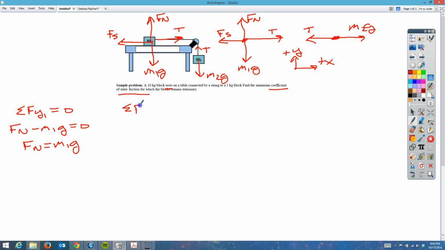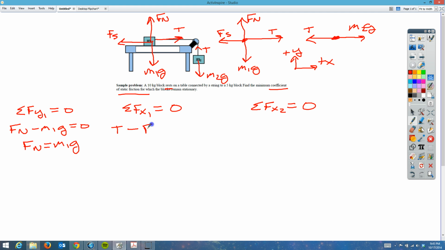Let's look at the sum of the forces in the x direction for box 1 and the sum of the forces in the x direction for box 2. So here's our mass 1 and box 1, mass 2, box 2. And we know that both of them are at rest, and so those are both 0. Going to the right for the first box is tension.